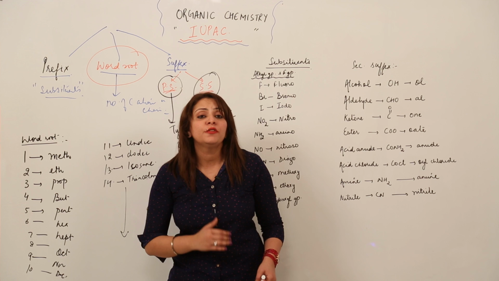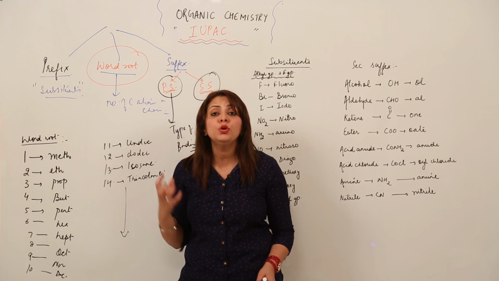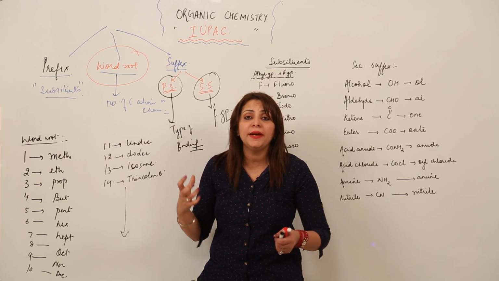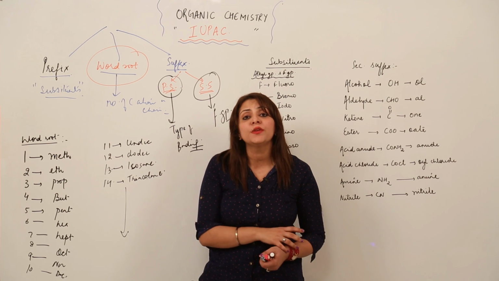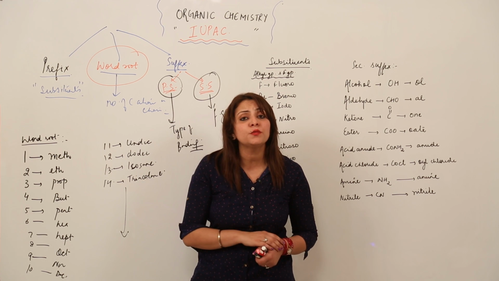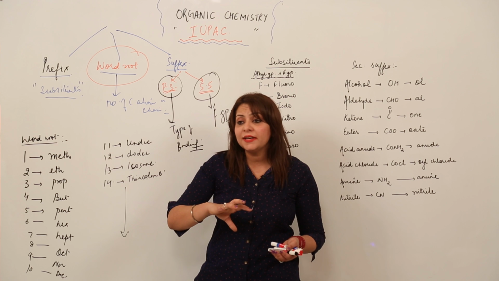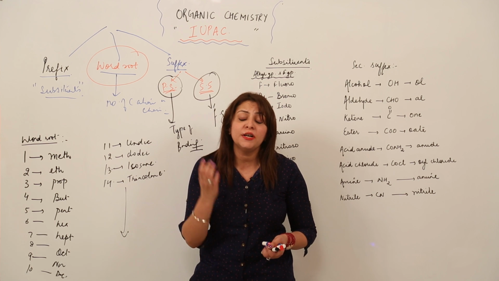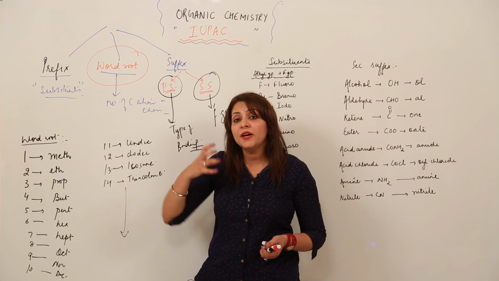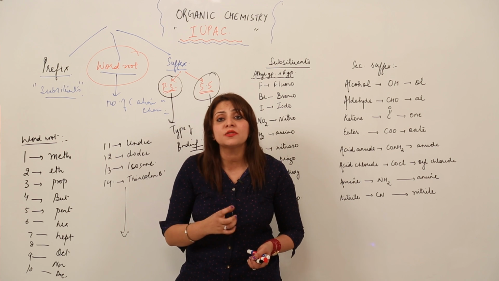So this is how the first tools of the IUPAC ecosystem are formed. You need to be well versed with the word root, because if you are not, you may get confused while writing a name. The first tool you have to be well versed in is the word root.